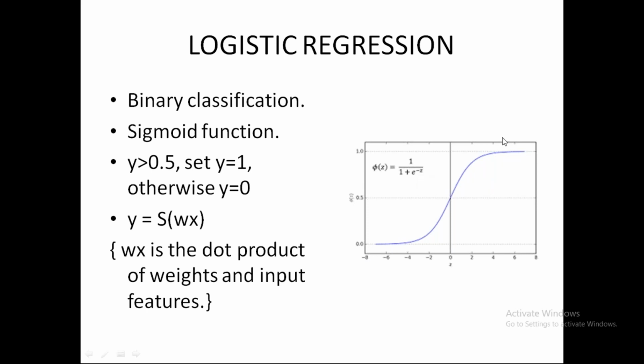Now what is Wx? We were given y = Wx + b in our regression problem, correct? Now what we do is, instead of b, we take y = w1x1 + w0x0.